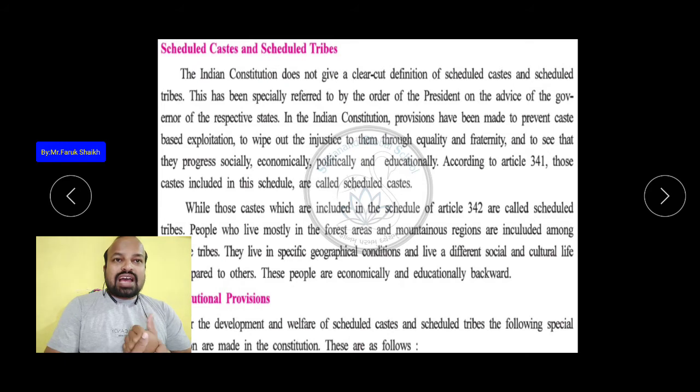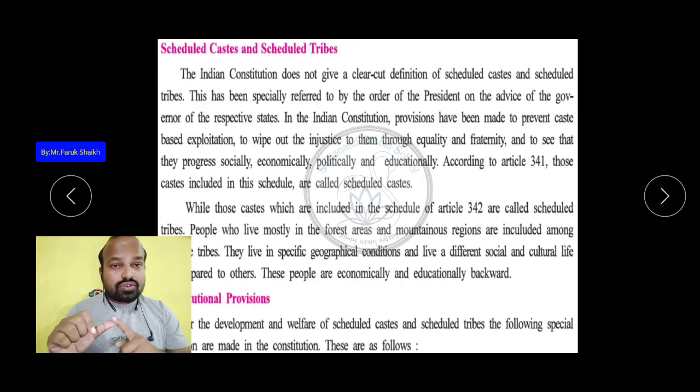Now, Scheduled Caste and Scheduled Tribe, which we will shortly refer to as SC and ST. In the Vedic age, our society was divided into four varnas, four groups. All of you know very well: Brahman, Kshatriya, Vaishya and Sudra. According to this, the Sudra were not allowed to get education, not allowed to live in the society, not allowed to enter the temple, and not allowed to participate in any election or hold any higher post.